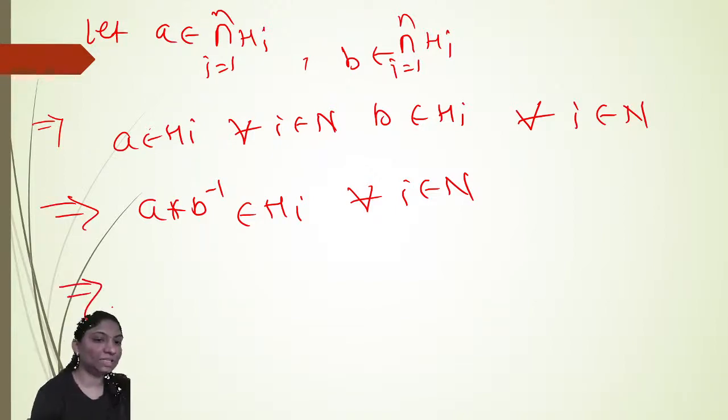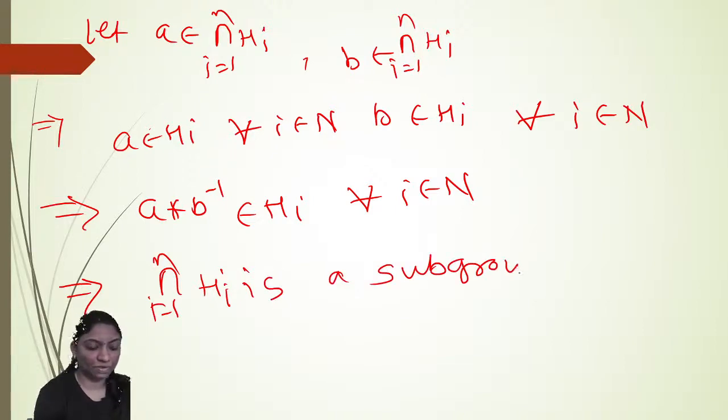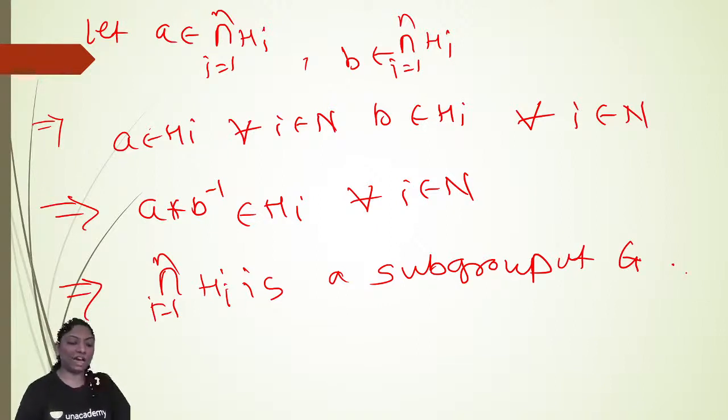So the intersection of Hi, i varying from 1 to n, is also a subgroup of G. Hence, an arbitrary intersection of subgroups is also a subgroup of G, but the union of any two subgroups is not a subgroup of G.